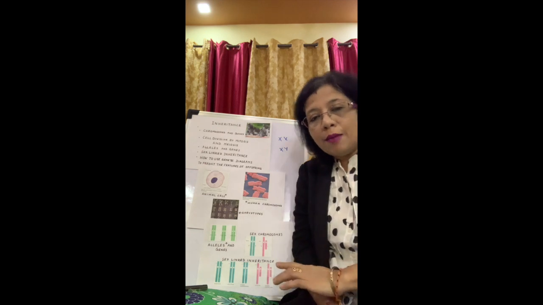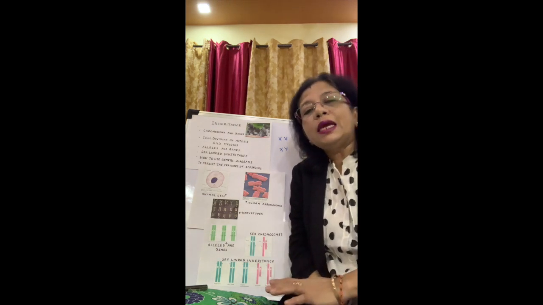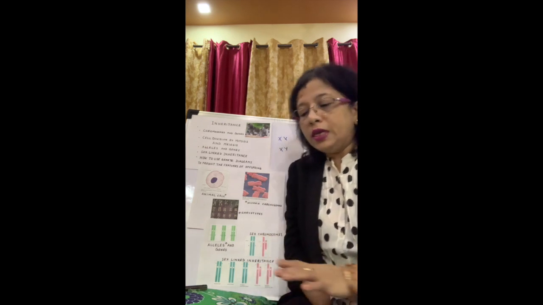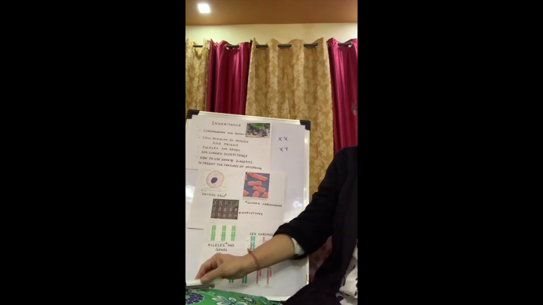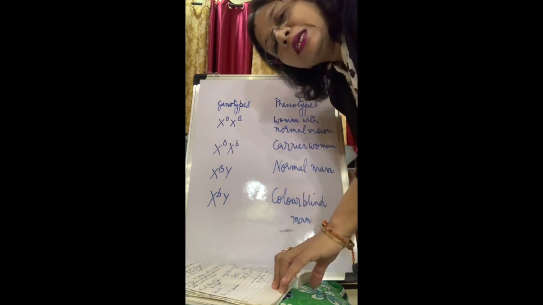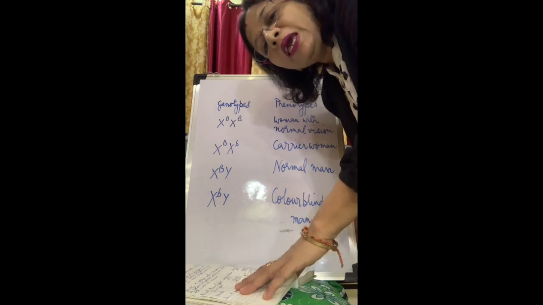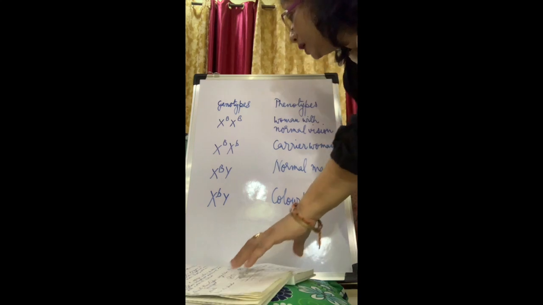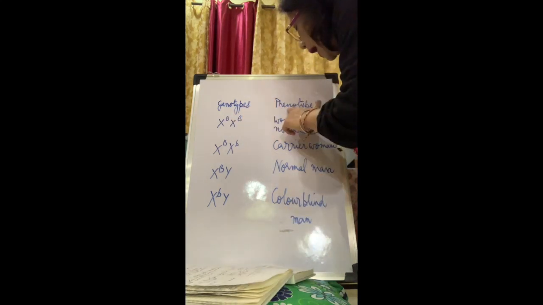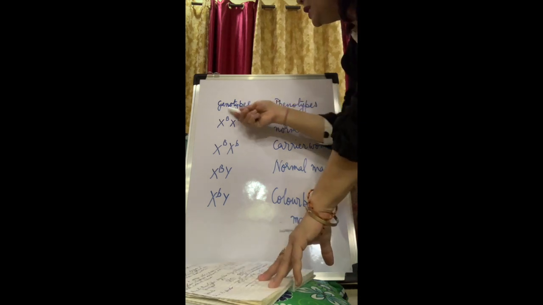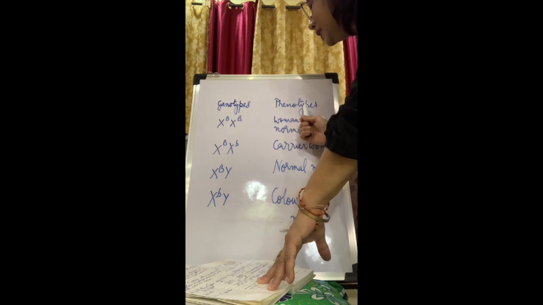An interesting example is color blindness, which occurs mostly in men. Now let us find out how it occurs in men only. Okay, now let us see how color blindness is a sex-linked character and why it occurs mostly in men than in women. Here we have taken the genotypes and phenotypes. I told you all that genotype means the genetic constituent and phenotype means the external characters.